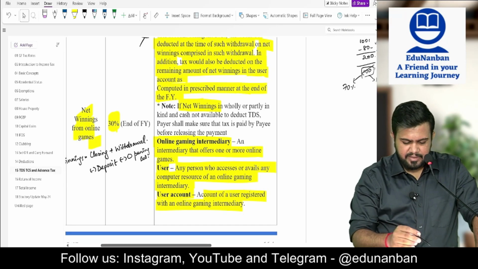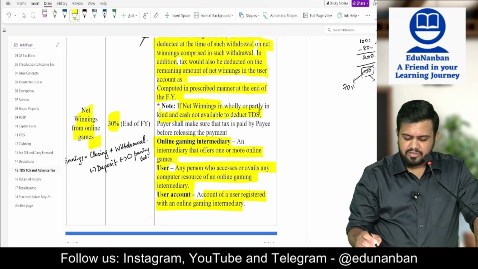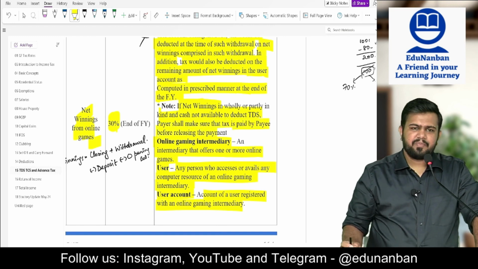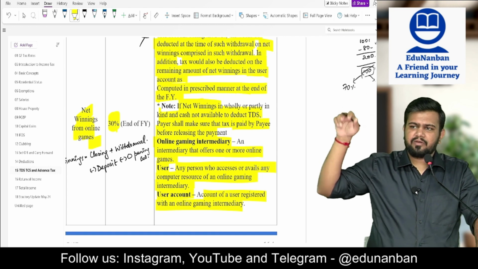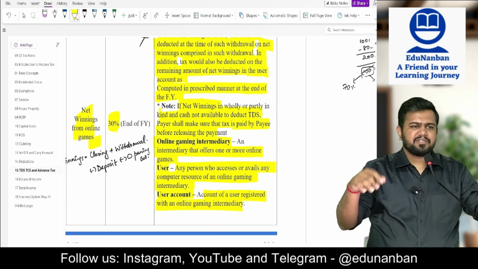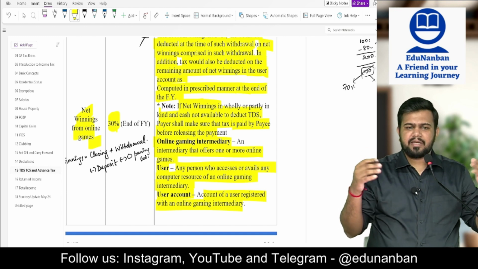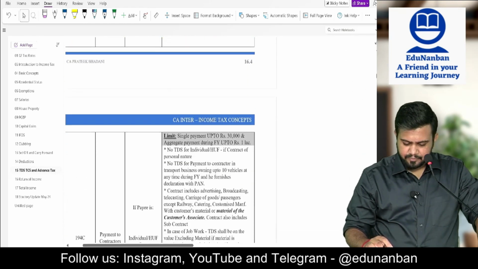If net winnings is wholly or partly in cash and cash is not available to deduct the TDS, then the payer shall make sure that the payee pays the TDS before making the payment. Same as winnings: if winnings is given in kind, then ensure that the person has paid the tax, and only then you release the prize. Fine. This is for online gaming.